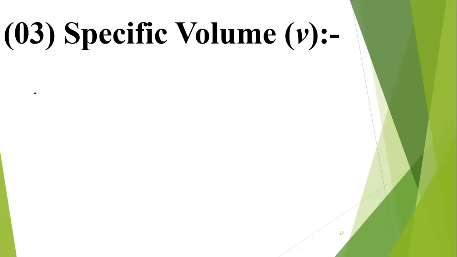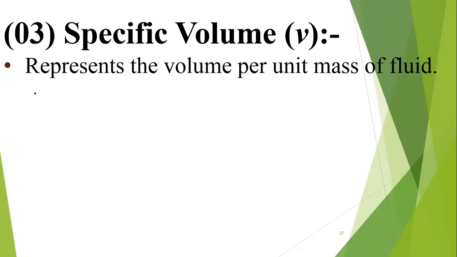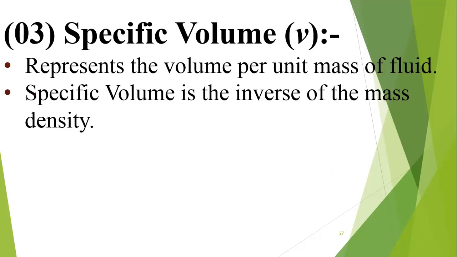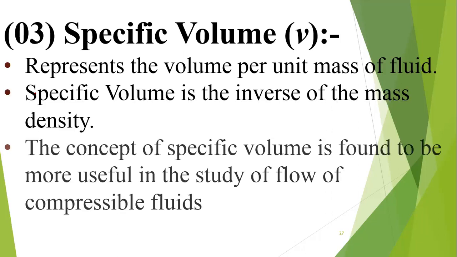The symbol of specific volume is a small v. It represents the volume per unit mass of the system. Specific volume is the inverse of the mass density. The concept of specific volume is found to be more useful in the study of flow of compressible fluids. Later we will discuss how to use it, but I think you have some idea on this under thermodynamics also.